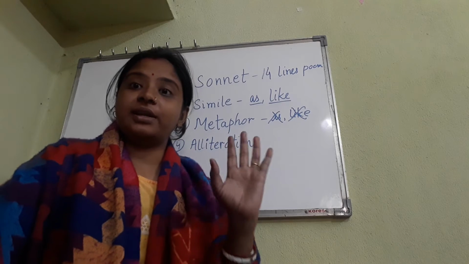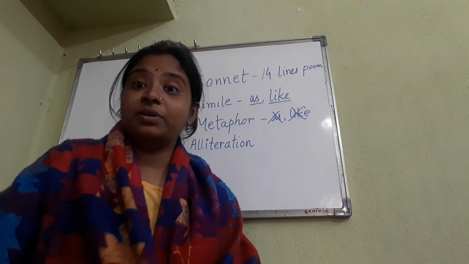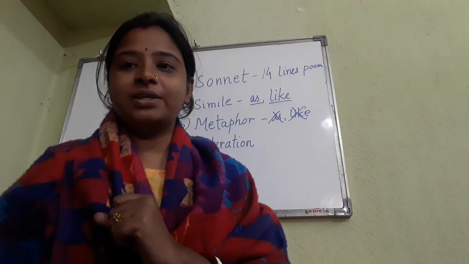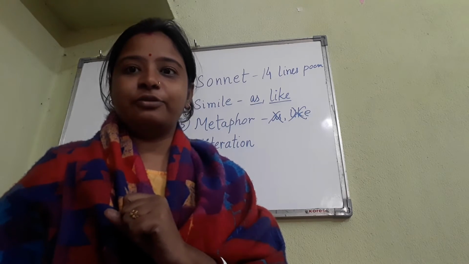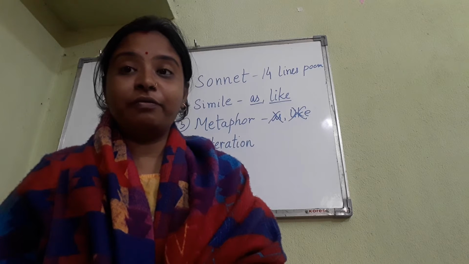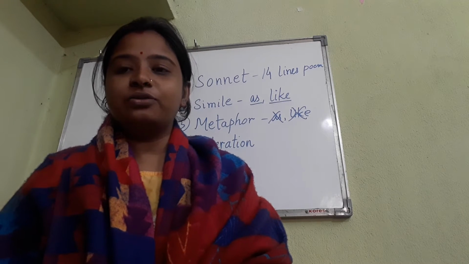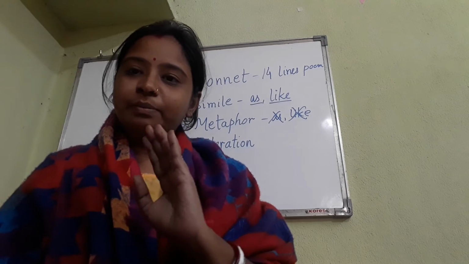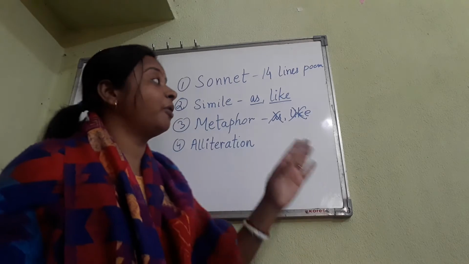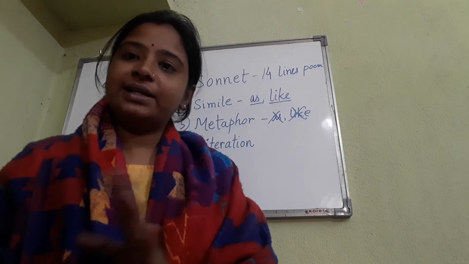So, my mother is a lioness in my home, or my mother is a tigress. So, directly I am saying my mother is a tigress. Is she a tigress? No, she is so powerful in the home. She is such a powerful person. So, I am comparing her to a tigress because a tigress is very powerful and queen of the jungle, I can say. So here you see, in metaphor also we compare, but there is a direct comparison without the help of the words like or as. We don't use these words, direct comparison.